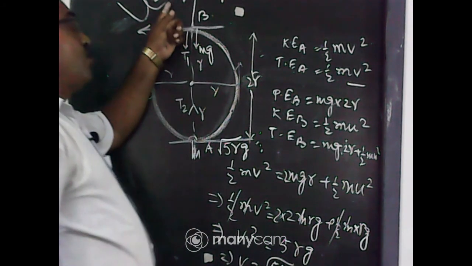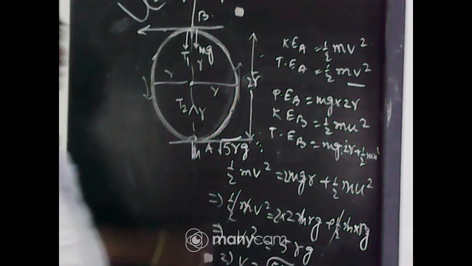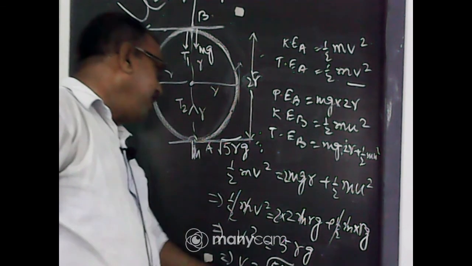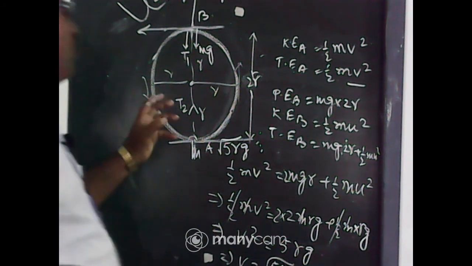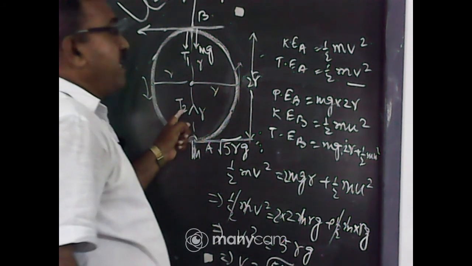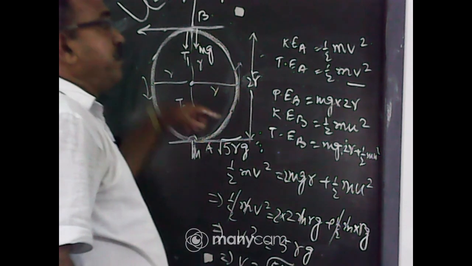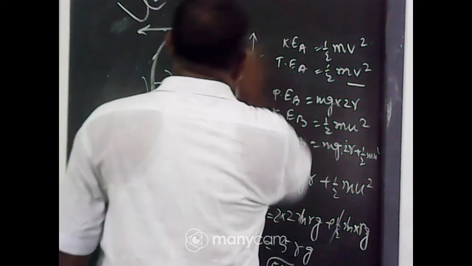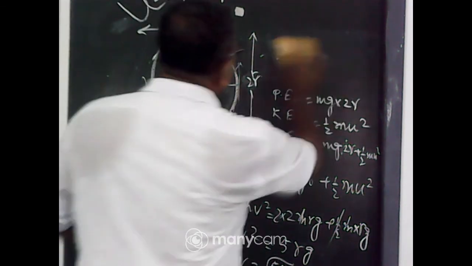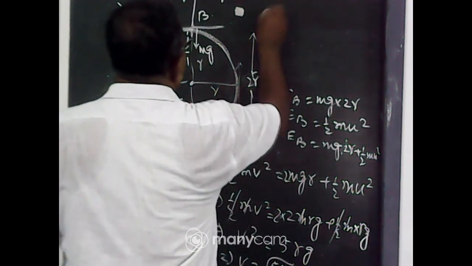That point the velocity will be under root of rg. This point the velocity will be under root of 5rg. So what will be the tension at that point when the object moves in a vertical circular motion? Tension T2. What will be the value of T2? You know it.